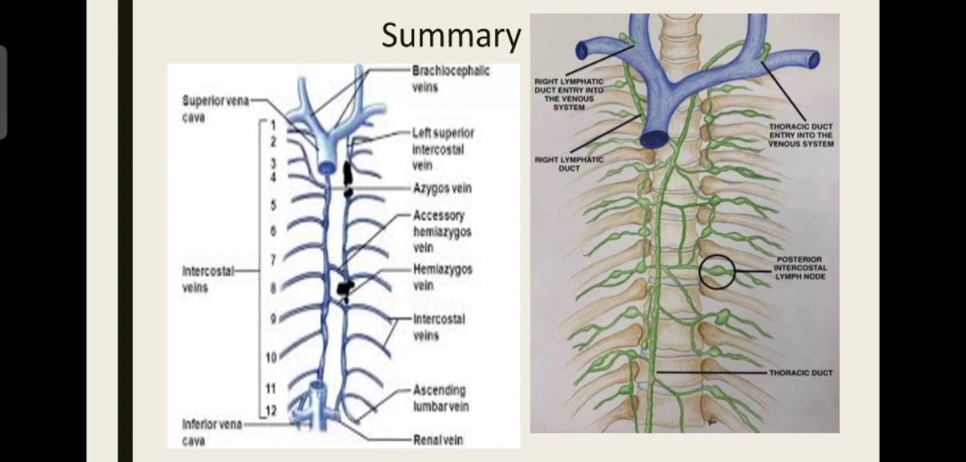Then for lymphatic drainage, the posterior intercostal nodes, usually the lower four intercostal nodes, drain into the cisterna chyli, which drains to the thoracic duct, while others drain directly into the thoracic duct on the left side, and the right subclavian trunk is present on the right side. Thus, we learnt about all the structures present in the intercostal space. Thank you.